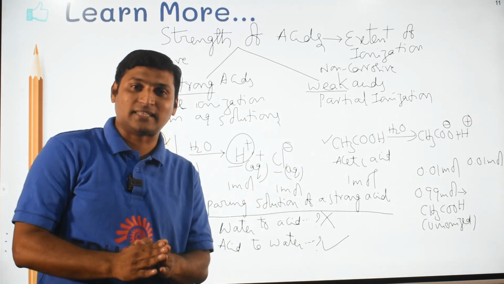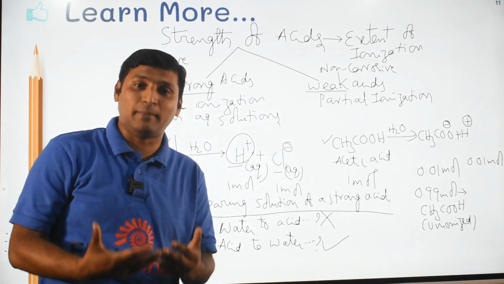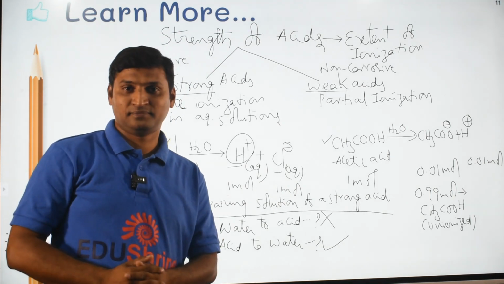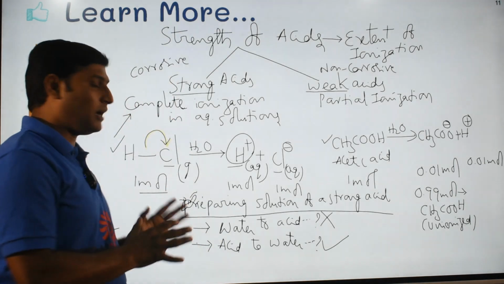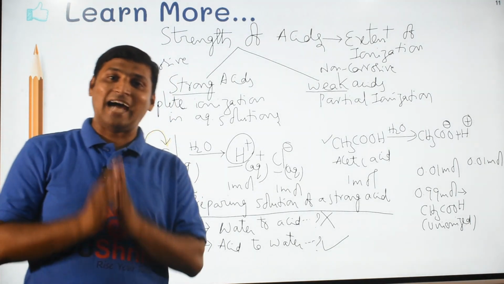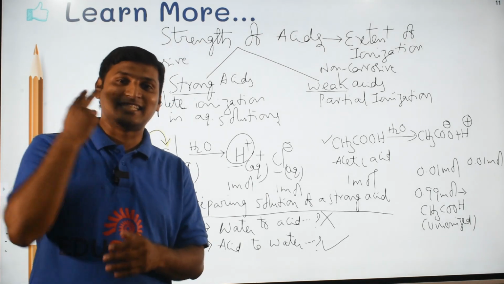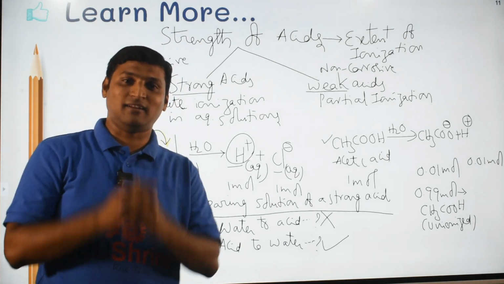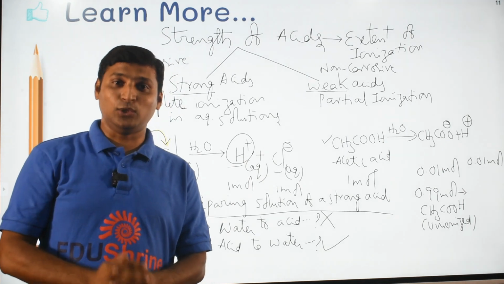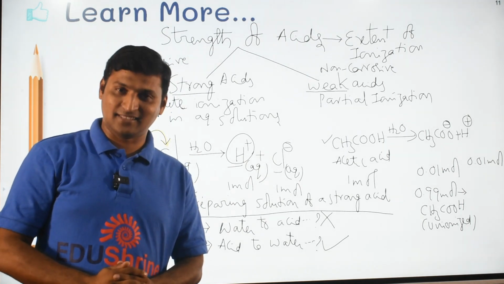Otherwise, the corrosive acids might cause damage to our health. Okay, this was about the additional information as well as the understanding of the second example of assertion reason questions today related to corrosive character of acids.